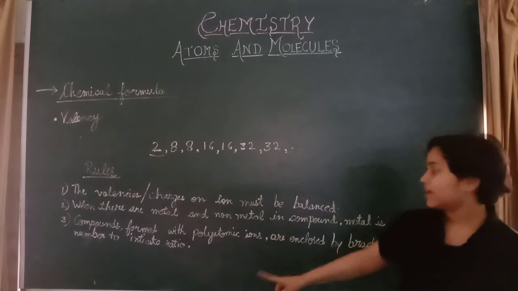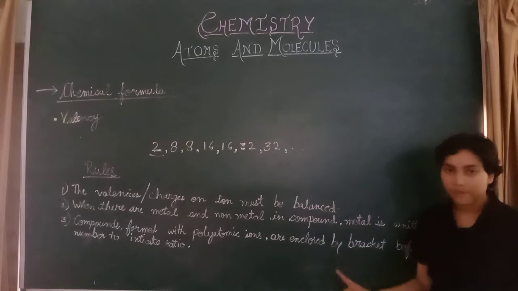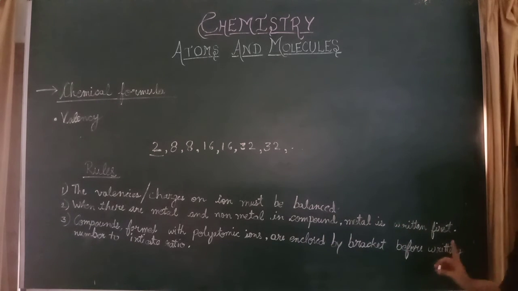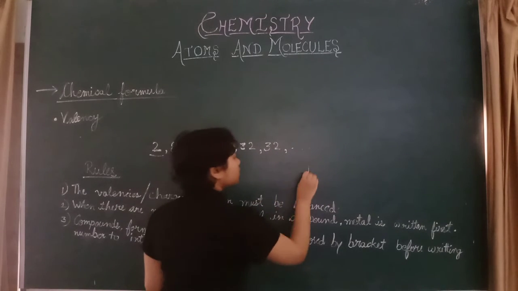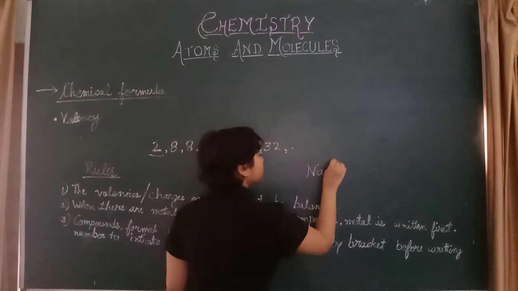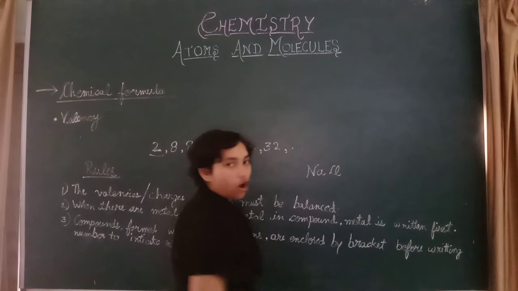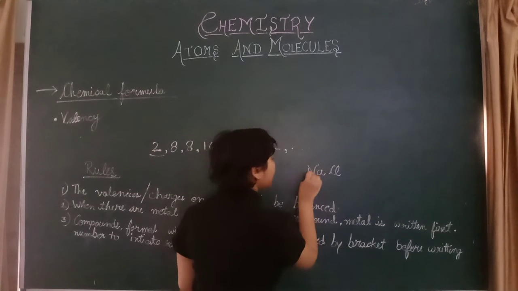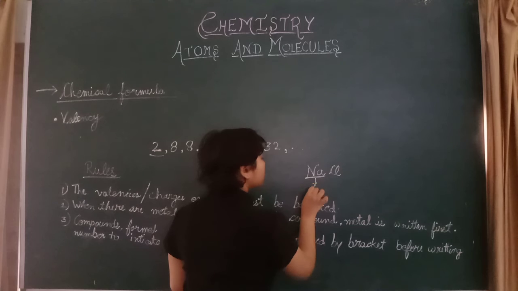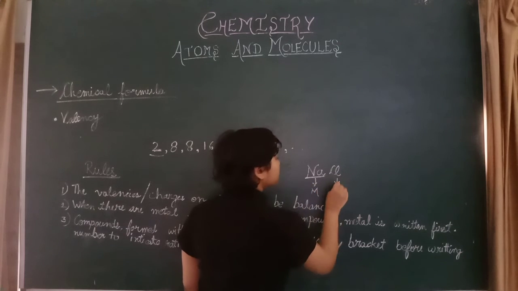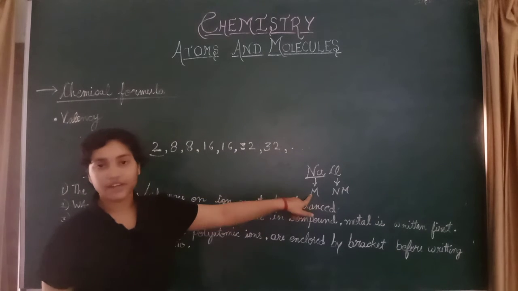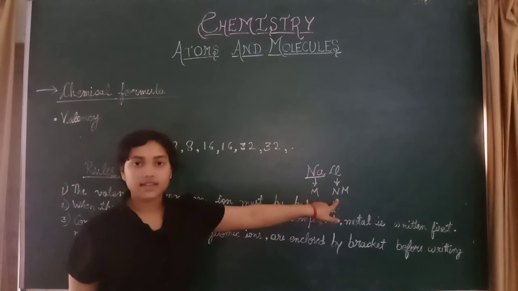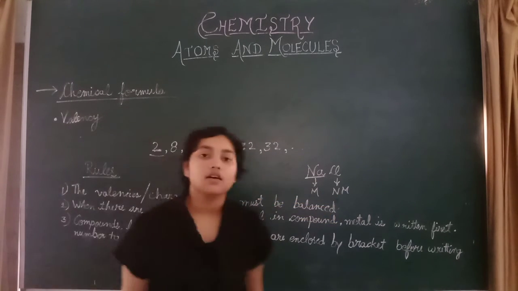When there are a metal and a non-metal in a compound, then the metal is written first. For example, NaCl, sodium chloride or common salt. Na is the metal and Cl is the non-metal. So the metal is written first and the non-metal is written after the metal.